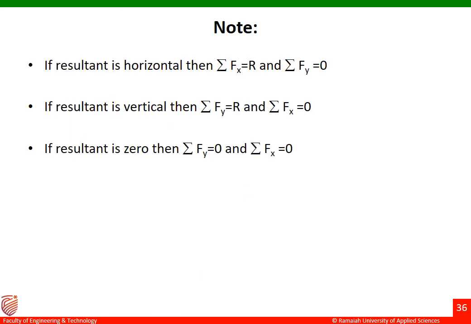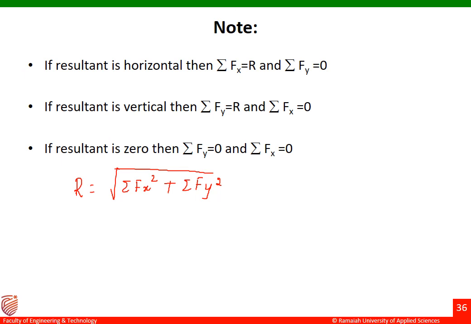These are some of the points which we have to remember. Let us see these three conditions. The first condition is if the resultant is horizontal, then summation Fx equals R and summation Fy equals 0. Let me write the equation for R. R is equal to square root of summation Fx squared plus summation Fy squared. This is the equation for R here.